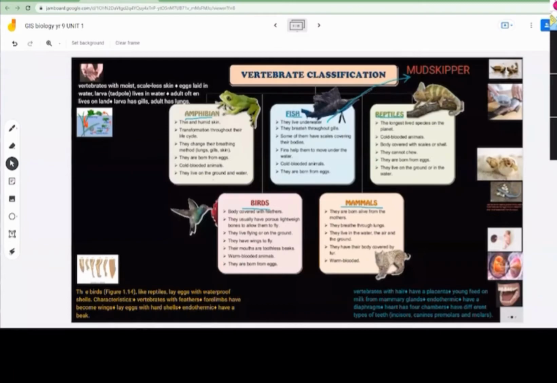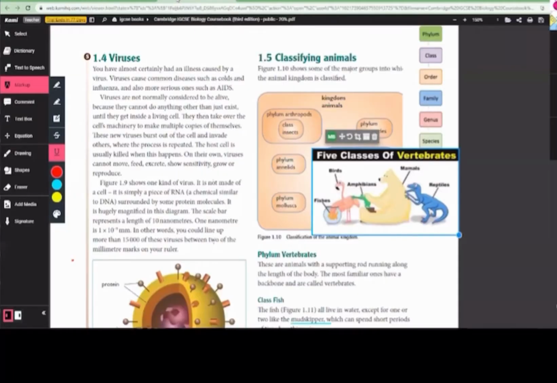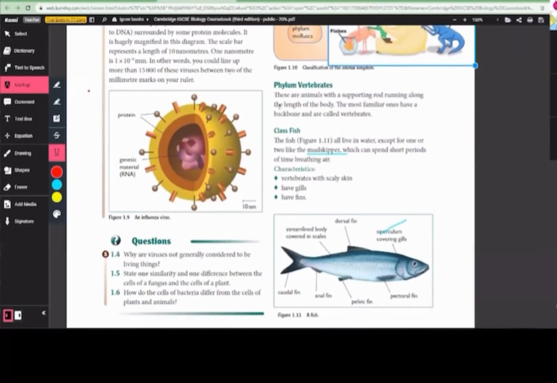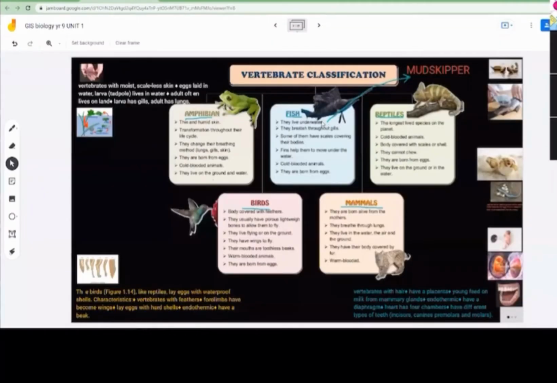So if they ask you any question related to the mudskipper, are you able to answer? In your book, in the class of fish, it's written here. I think we are done with all the information on fishes. Let's move on.